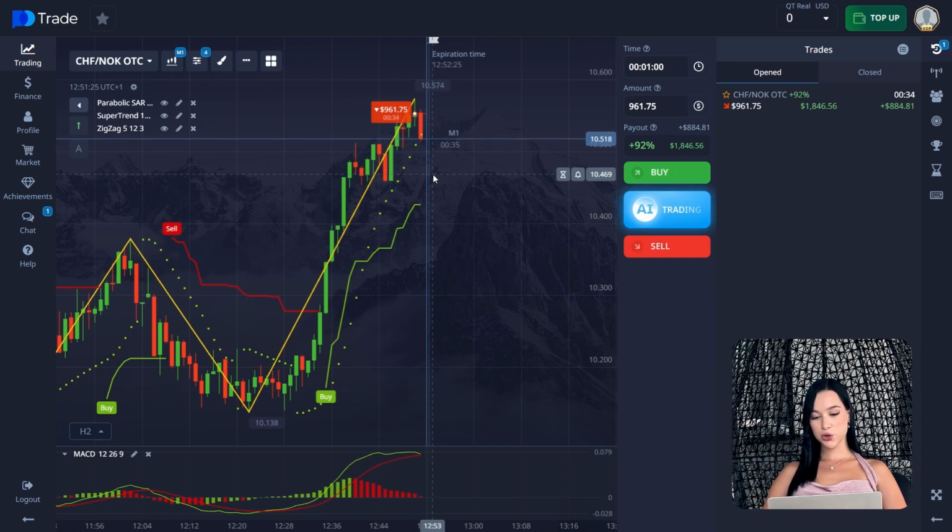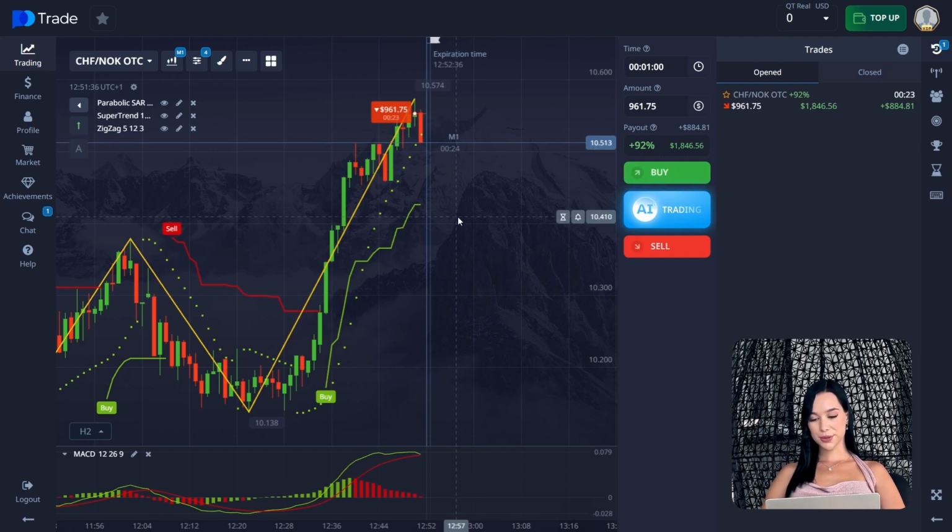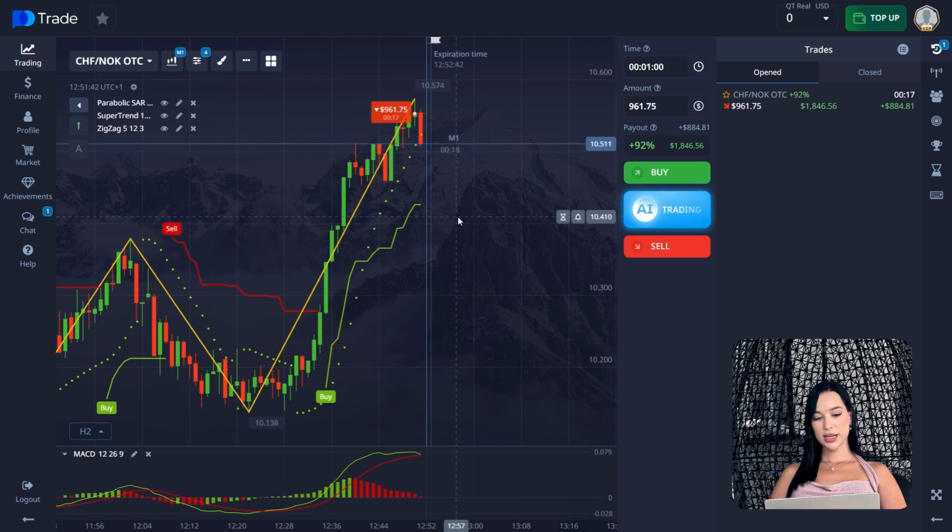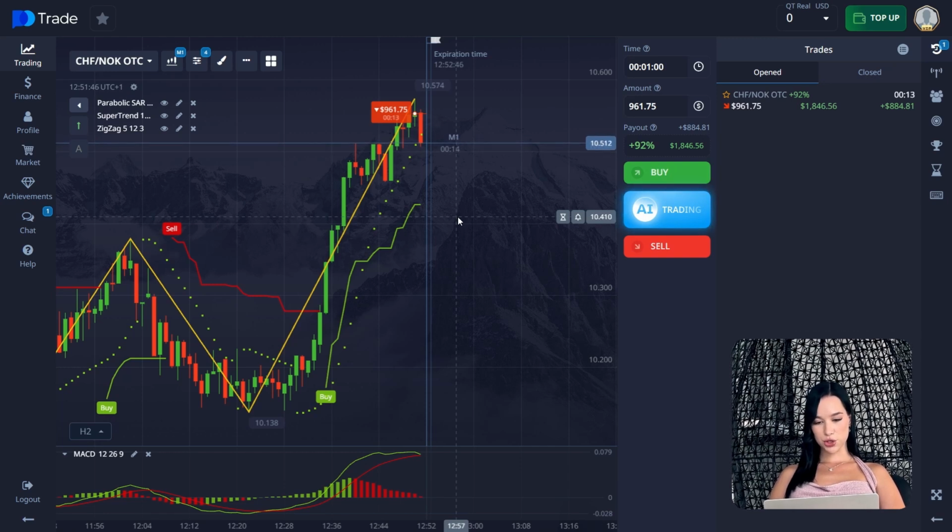So in this kind of situation, when it's just the start of the reversal, we look more at the MACD indicator because it's giving us every noise of the price, every noise of the chart. Other indicators, such as the parabolic SAR, zigzag, super trend, are a little bit late in this kind of situation. So it's 10 seconds till the end.